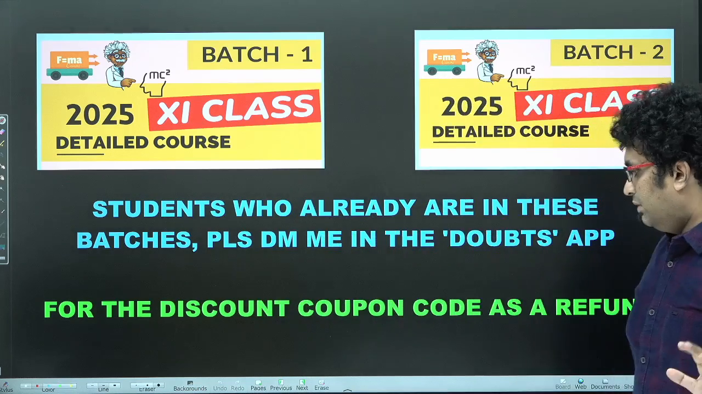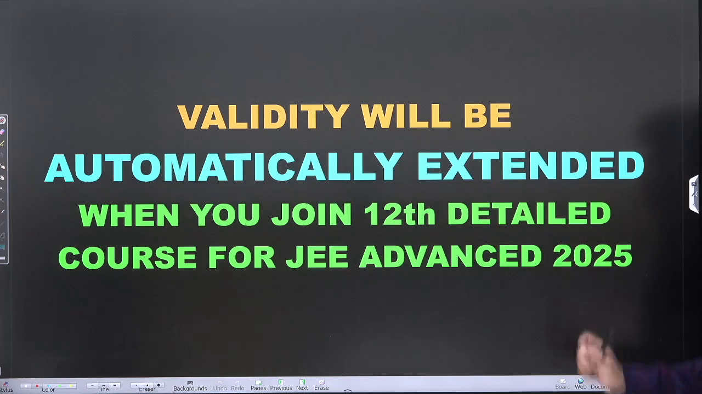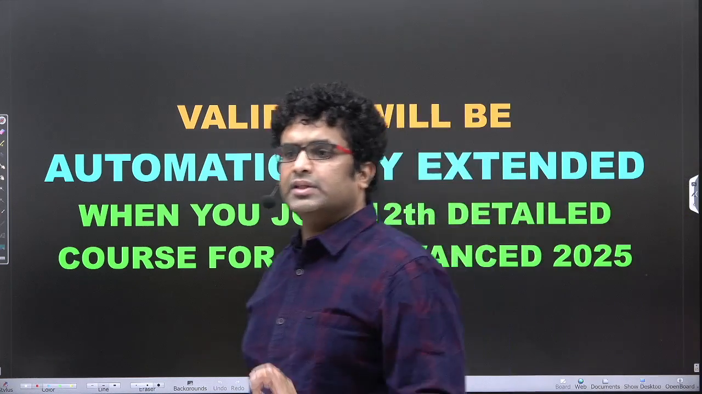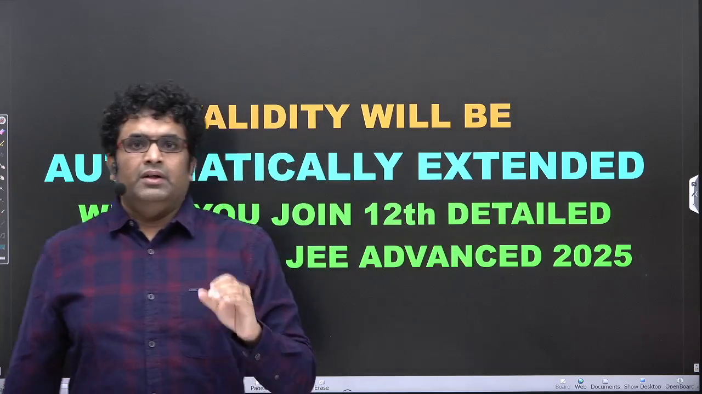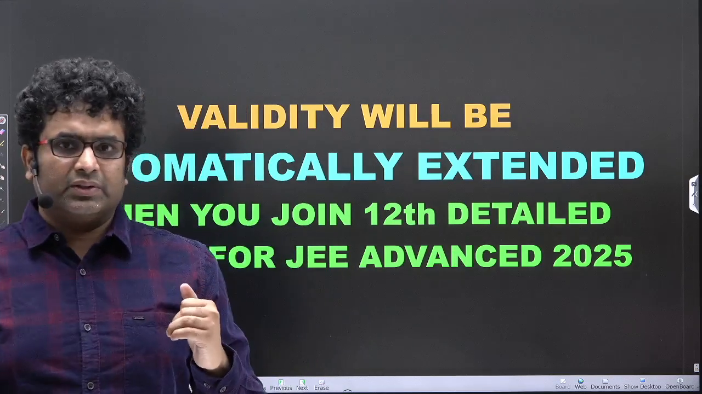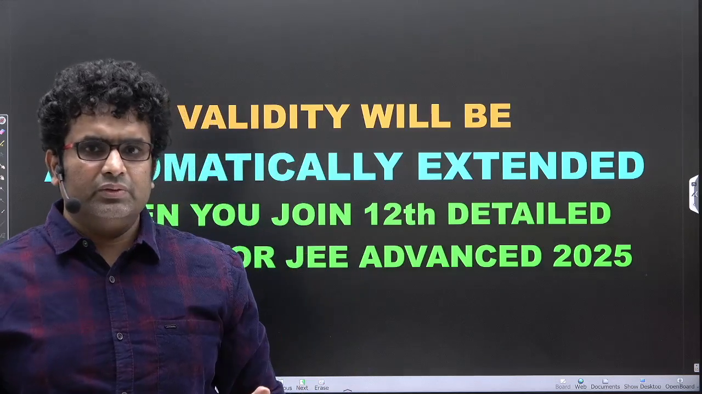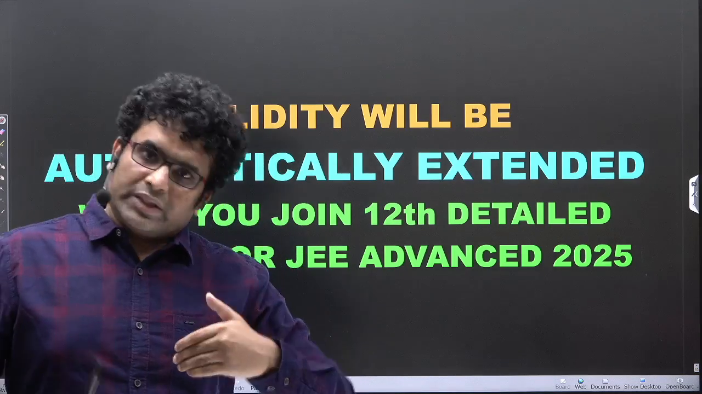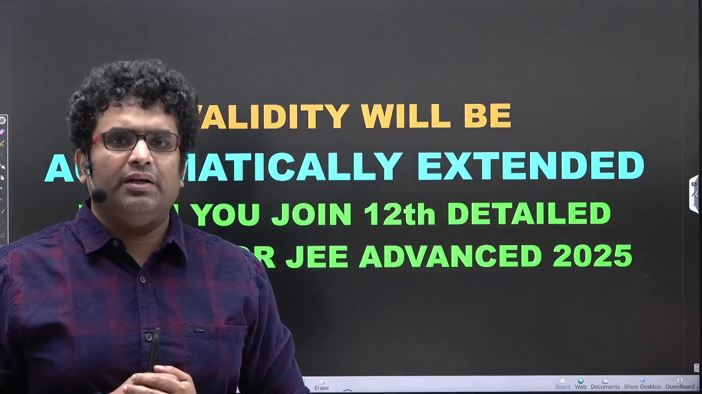Simple, straightforward. Okay, right. Next, as I said, validity will be automatically extended when you join the 12th detailed course or 11th plus 12th detailed course up till JEE Advanced 2025. Remember, the validity of 11th syllabus will end in March or April, right? So if you are in batch 1 or batch 2, better you join now. You extend it automatically to the next year up till JEE Advanced. Not only that, you will be part of the early bird offer.